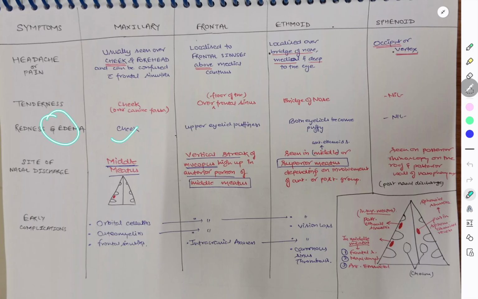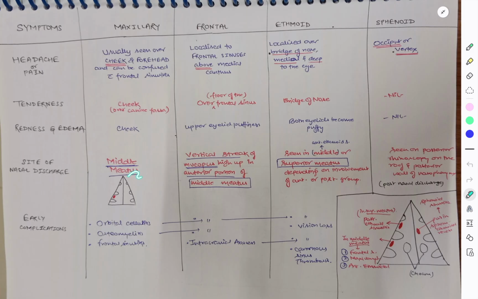Redness and edema again in the cheek. Okay, the site of discharge is middle meatus, and the early complications can be orbital cellulitis, osteomyelitis, and frontal sinusitis. So if you keep in mind the location of sinuses and the draining area, like whether it is draining in the middle meatus or the superior meatus, it is very easy for you to know.